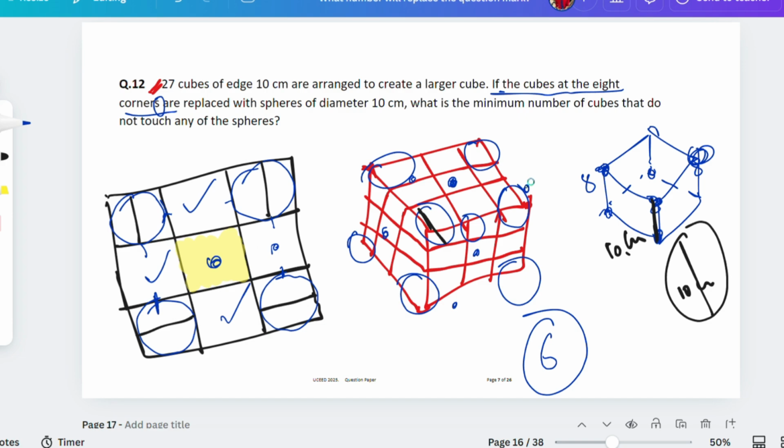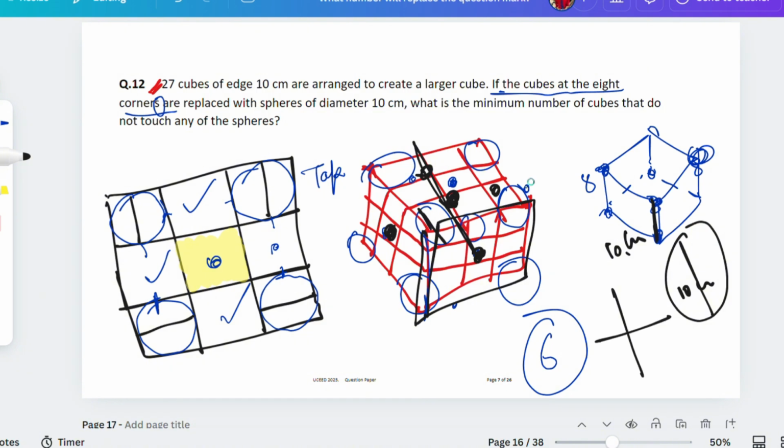Now there will be one cube at the center as well, na? Like below, there will be like this, na? Isn't it? If I'll be doing the same thing, this is the top view. Now assume this is this view, like this one. So if this one is there, the middle one is also there and the end one is also there. See, these 3 cubes in the sequence are not touched by any of the spheres. The same thing will be like this. This one, and this one is not touched. Isn't it? You could see it. This one, and this one, this one, and this one.